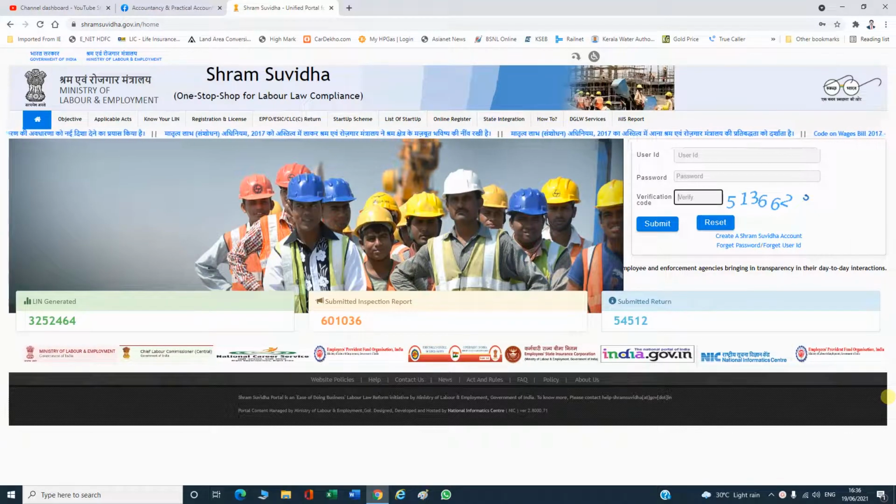EPF and ESI registration of establishments through Shram Suvidha portal.